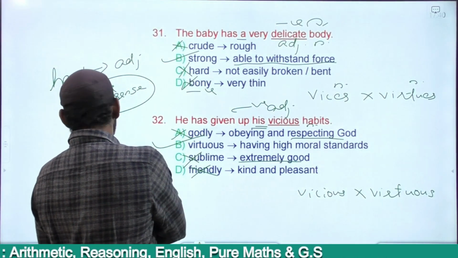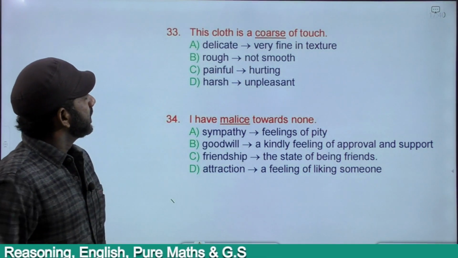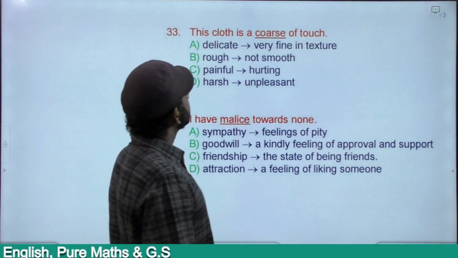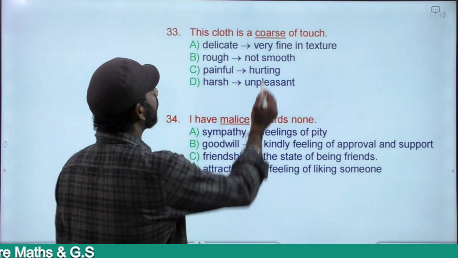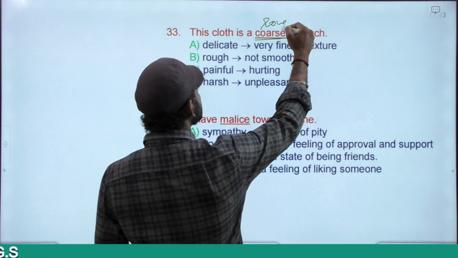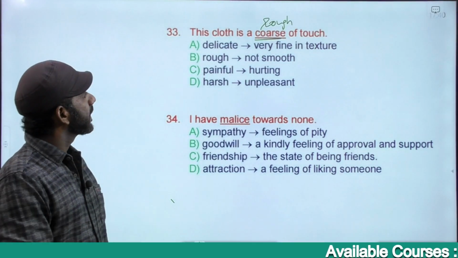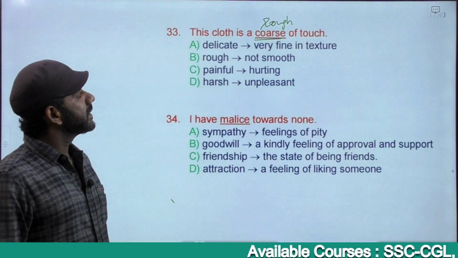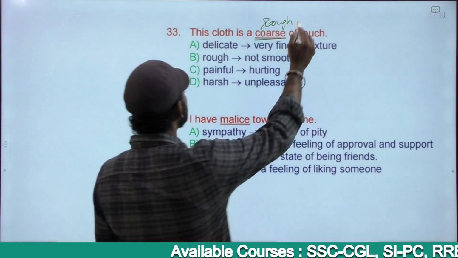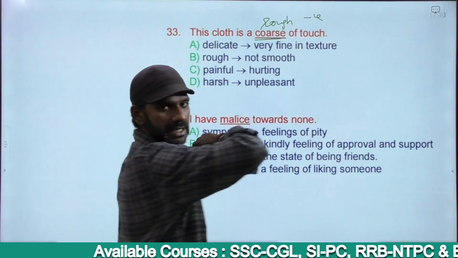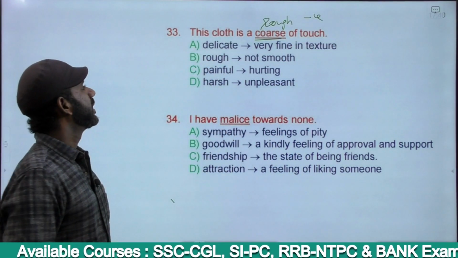The next one. This cloth is coarse to touch. Coarse means very rough to touch, right? Not at all smooth. That's the meaning. The options are delicate, negatively charged. So the option that we go for must be positively charged because we want the antonym.